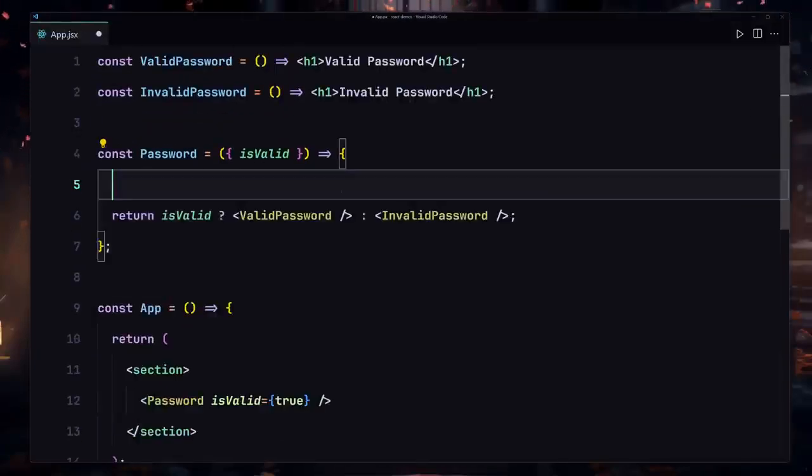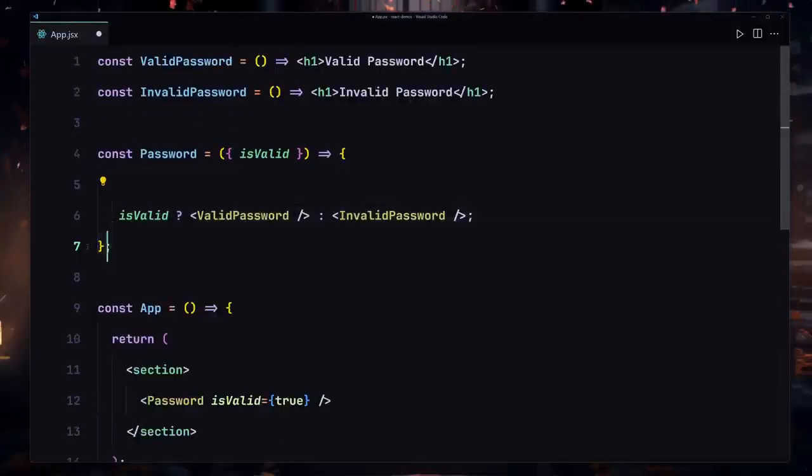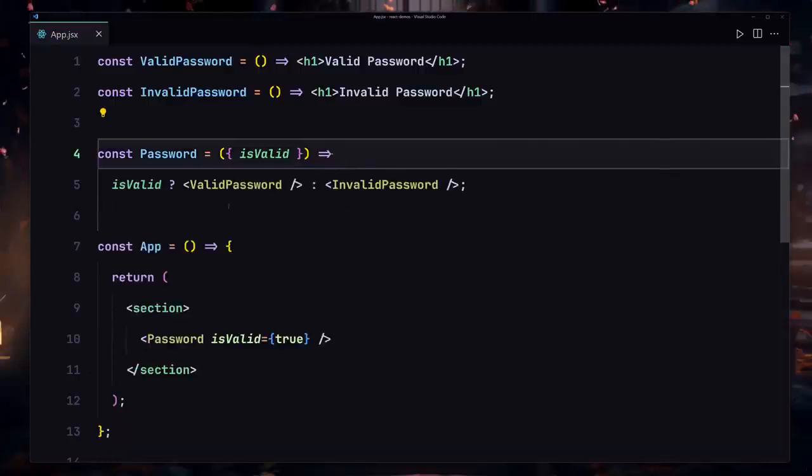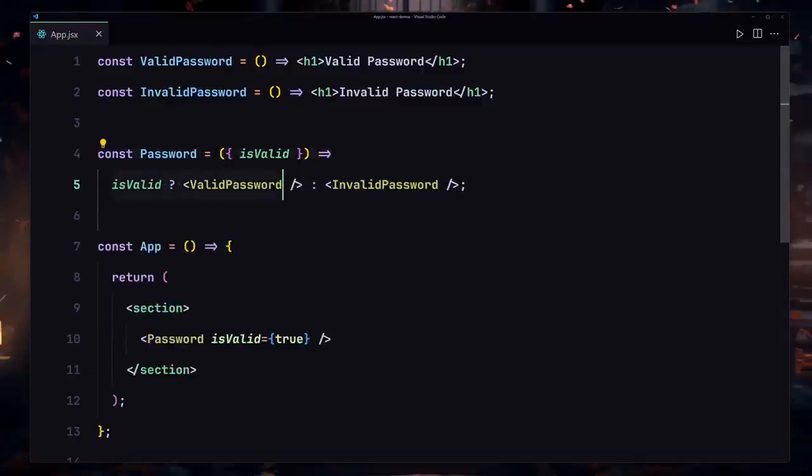So I can totally remove this coding. I can also remove this return statement, and I'm going to also remove these curly braces from here, save my file, and this is how we are going to be conditionally rendering our UI.